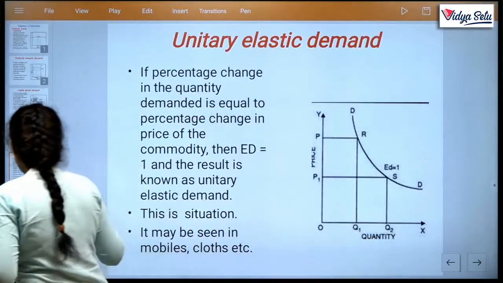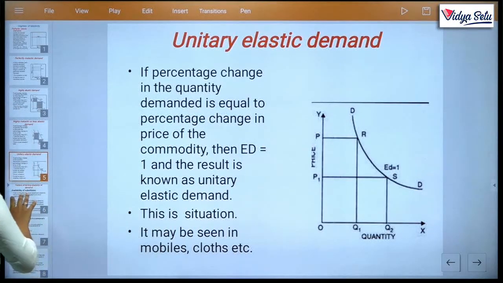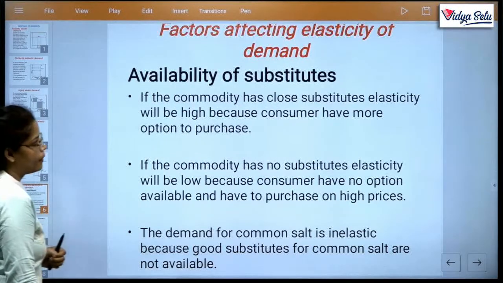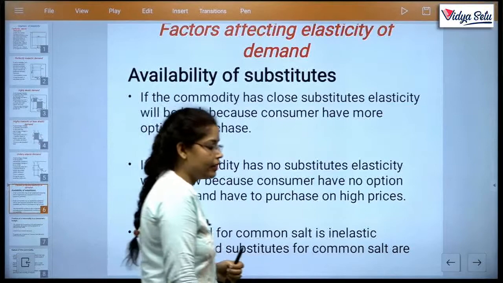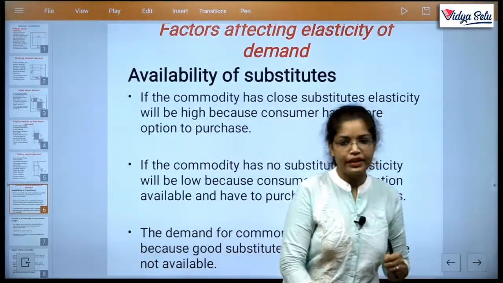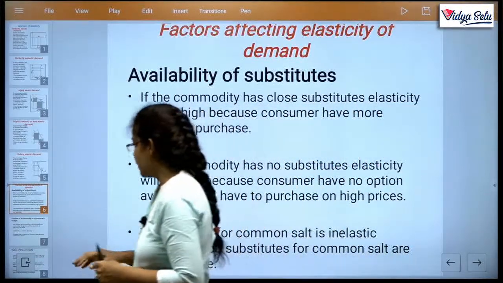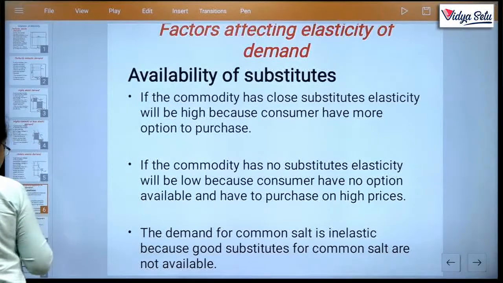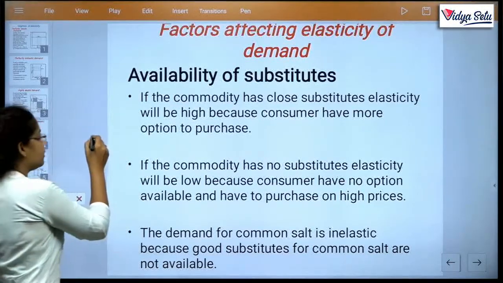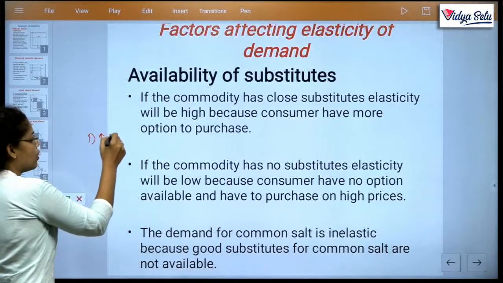In which situation elasticity may be more, or in which situation elasticity is less. So these are the factors affecting demand. We already considered the factors of demand. Factors means those conditions in which demand increases or decreases.